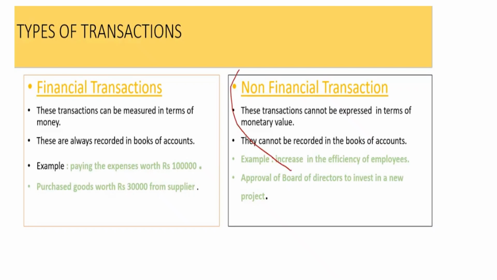That means आपकी employees की efficiency बढ़ गई है, employees की skills बढ़ गई हैं because of a training program conducted by the company. So this will not be recorded in the books of accounts because it cannot be measured in terms of money. You cannot measure the hard work of the employees. You cannot measure the loyalty of the employees, right?